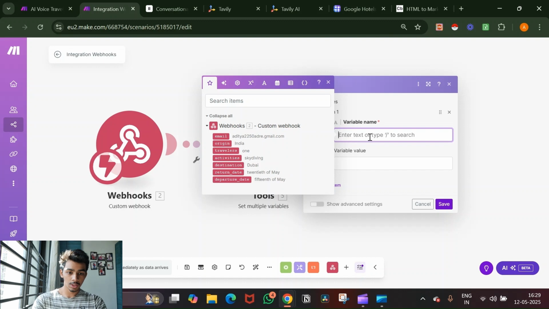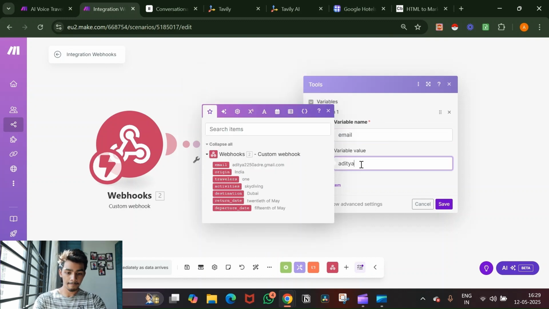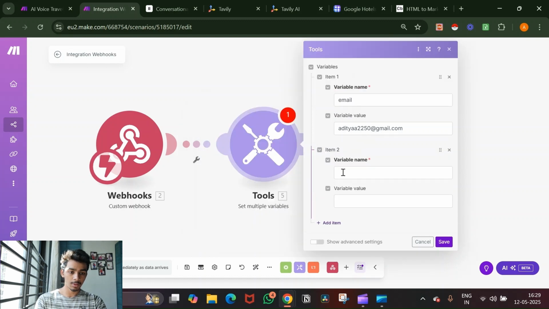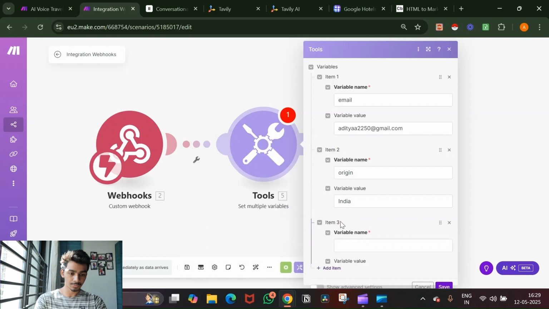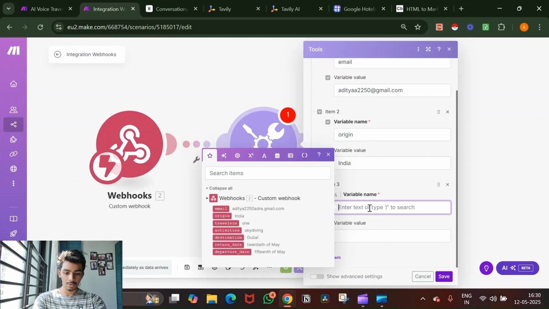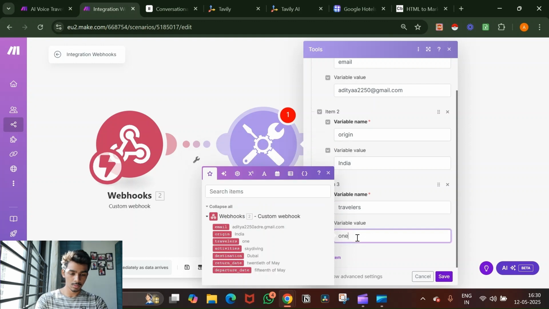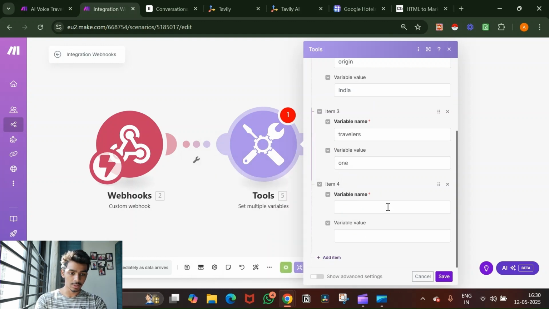So first, since I'm not going to run this again and again, I'm just going to take all of this and hard code my data in here. Got my email, then the origin, that is India, then travelers, we have one, then activities.